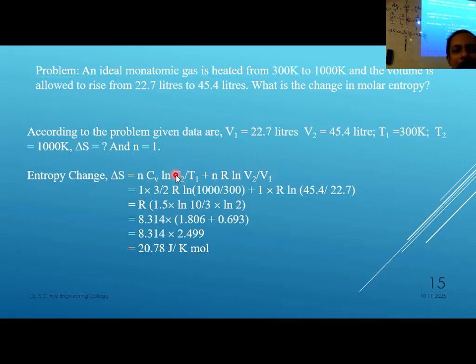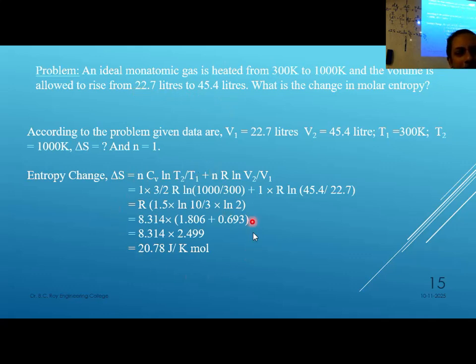Volume is given, temperature is given, just apply. The data is all given here. This is the final volume, this is the initial volume, and temperature is also given, 1000 and 300. So T2 is 1000, T1 is 300 Kelvin, and initial volume is 22.7 liter, final volume is 45.4 liter.